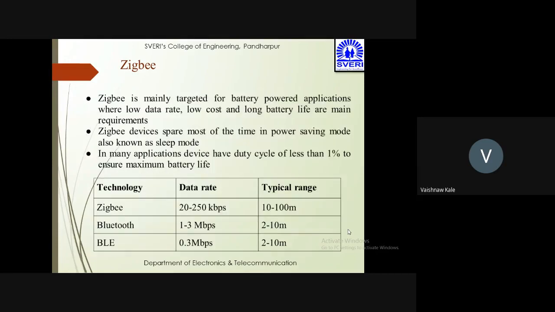So you can see the difference between Zigbee, Bluetooth, and BLE. Zigbee has a data rate of 20 to 250 kbps. Typical range is 10 to 100 meters. Bluetooth: 1 to 3 Mbps, 2 to 10 meters. BLE: 0.3 Mbps, 2 to 10 meters.